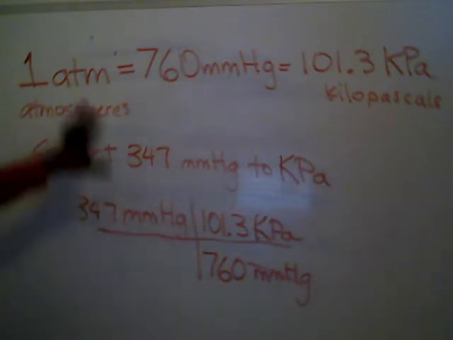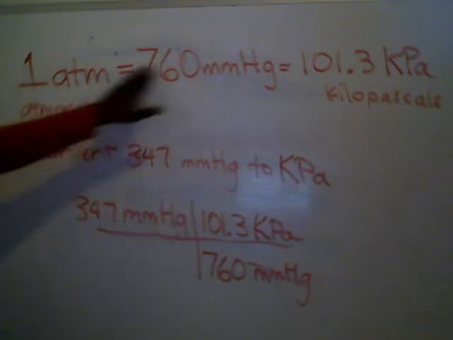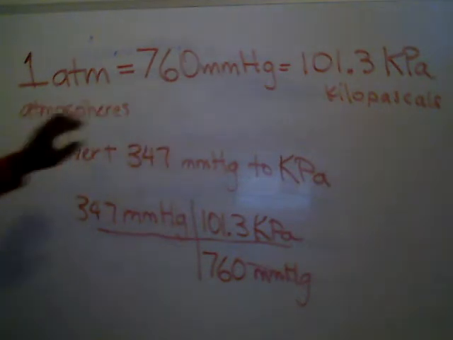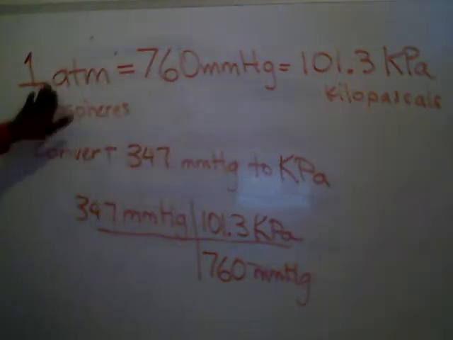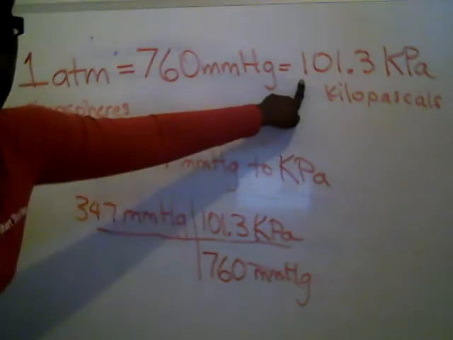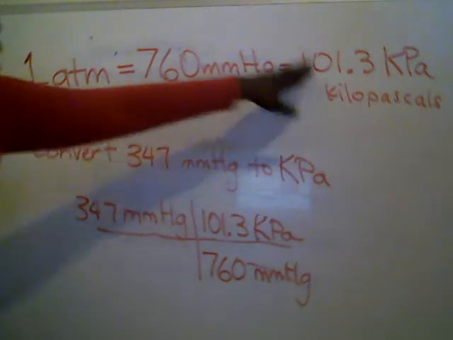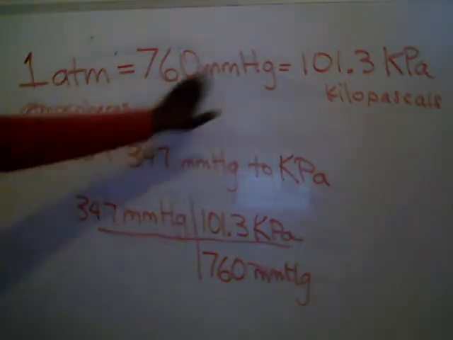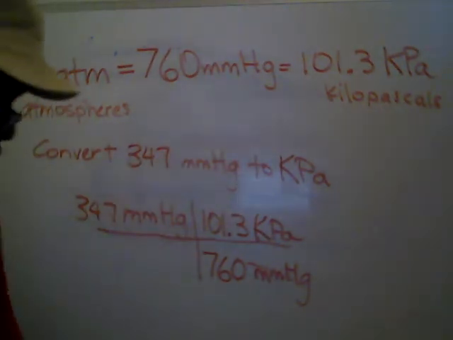So this is another thing you should be comfortable with doing, converting between pressure units. You'd have to definitely know how to convert between all three of these, but all three of these are equal. So 1 atmosphere is equal to 760 millimeters of mercury. 1 atmosphere is also equal to 101.3 kPa. You can even look at it with these two. So 101.3 kPa is equal to 760 millimeters of mercury. So all of these units are equal to each other, and those are the numbers you'd need to be able to do conversions.